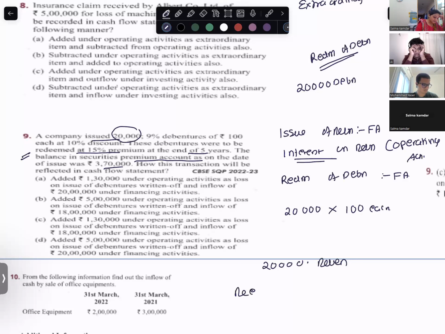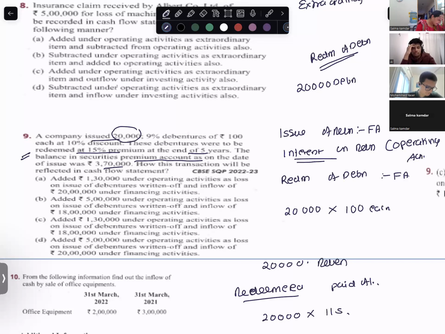Redeemed means paid off. 15% premium, so 20,000 debentures are going to be paid at 115.